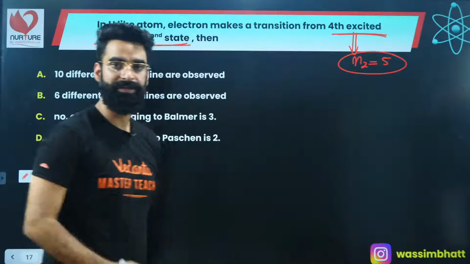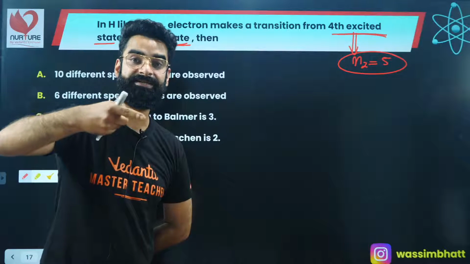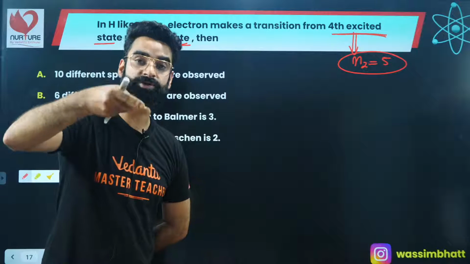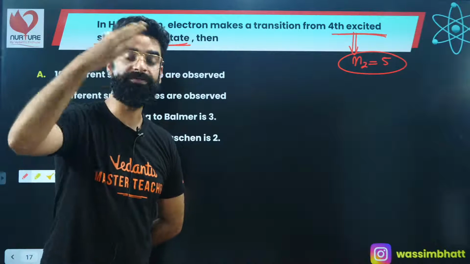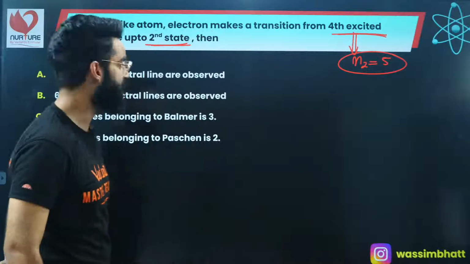Shell number 5. See, shell number 1 is called the ground state. Shell number 2 is called the 1st excited state. Shell number 3 is called the 2nd excited state. Shell number 4 is called the 3rd excited state. Shell number 5 is called the 4th excited state. So the 4th excited state is basically shell number 5, right?